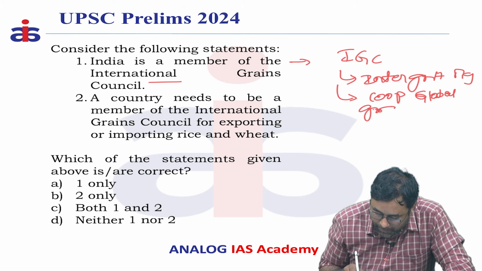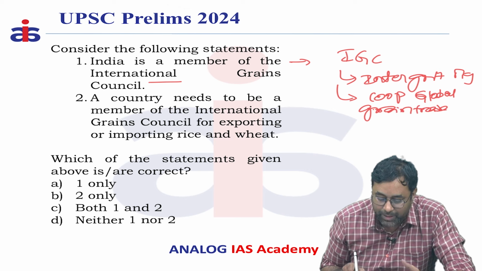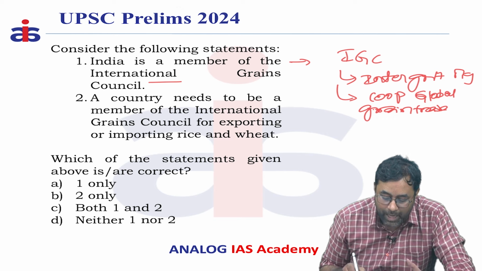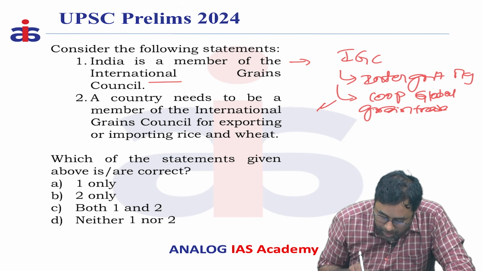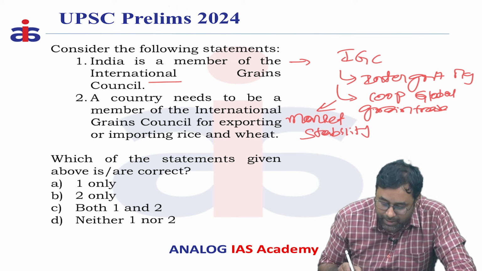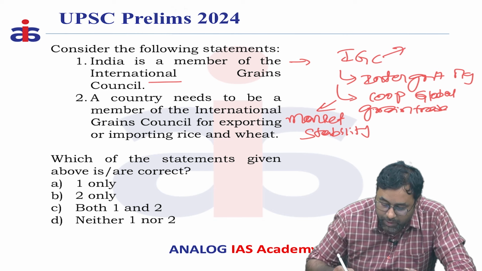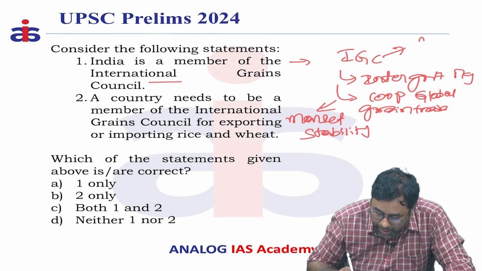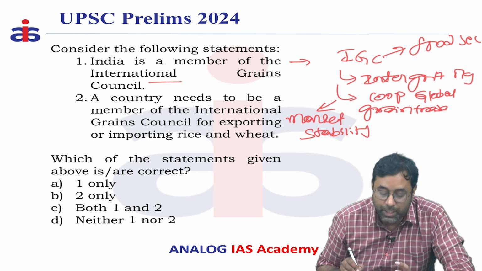That is one of the objectives. Grain trade is controlled with the help of this organization. Another objective is market stability among the food grains. And another objective of the International Grain Council is achieving food security.